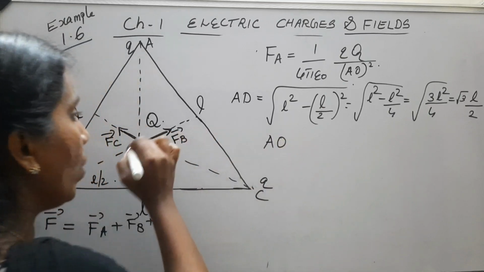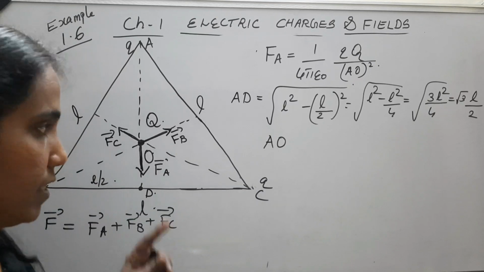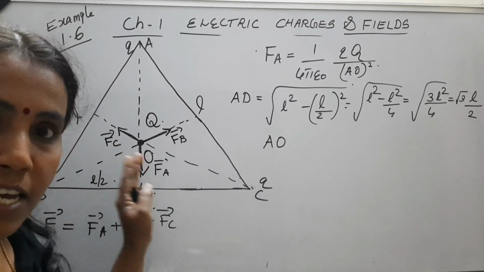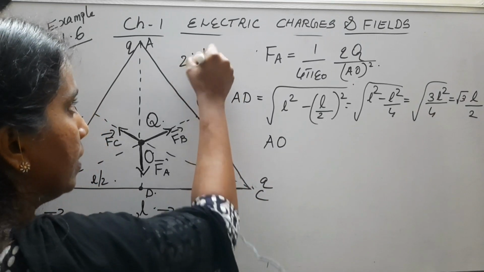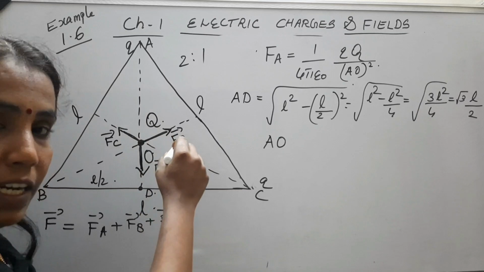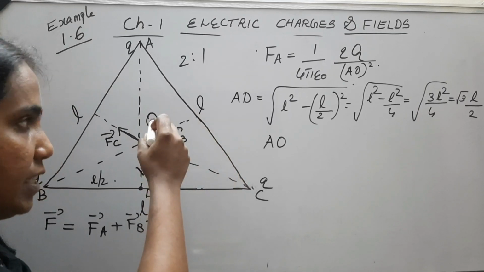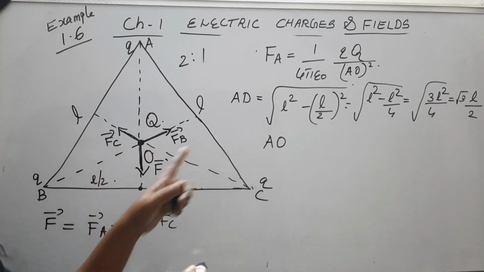Okay, now AD, what we need is AO. So O is the centroid. In lower classes we have studied that a centroid divides each median in the ratio 2:1. So what will be AO?